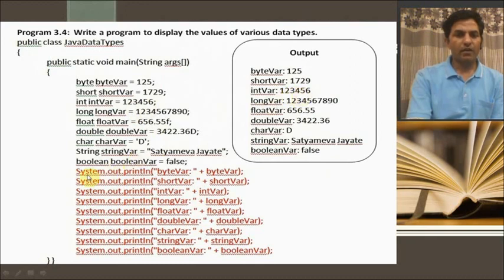So how many times I've used system.out.println? That is 1, 2, 3, 4, 5, 6, 7, 8, 9. So here I've used 9 system.out.println statements to represent the various data types. All of these along with their values are coming on the terminal window. So this is how to represent data values of different data types.